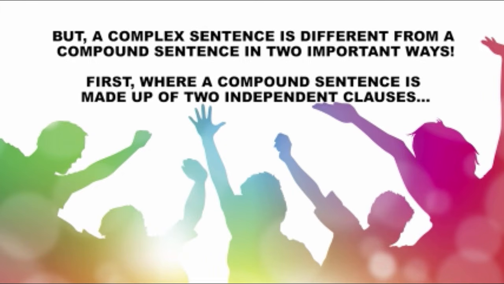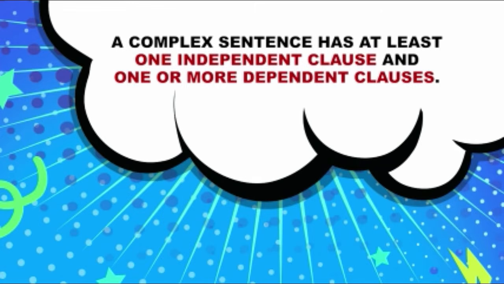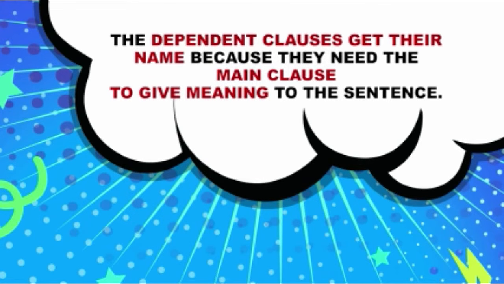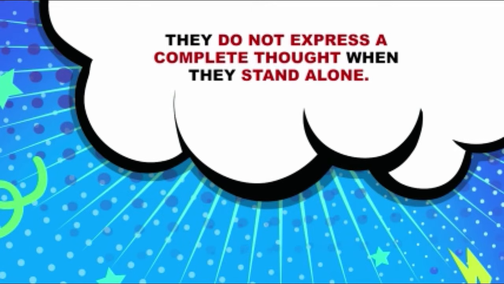First, where a compound sentence is made up of two independent clauses, a complex sentence has at least one independent clause and one or more dependent clauses. The dependent clauses get their name because they need the main clause to give meaning to the sentence. They do not express a complete thought when they stand alone.